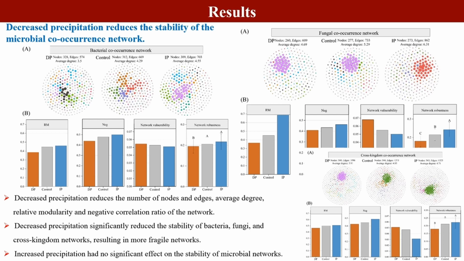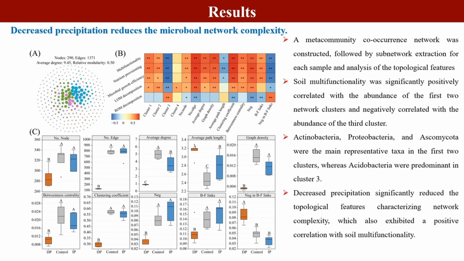To characterize the network complexity for each sample, we constructed meta-community networks and extracted subnetworks for each sample. First, network cluster identification revealed that soil multifunctionality was significantly positively correlated with the abundance of the first 2 network clusters and negatively correlated with the abundance of the third cluster. Actinobacteria and Ascomycota were the main representative taxa in the first 2 clusters, whereas Acidobacteria were predominant in cluster 3.